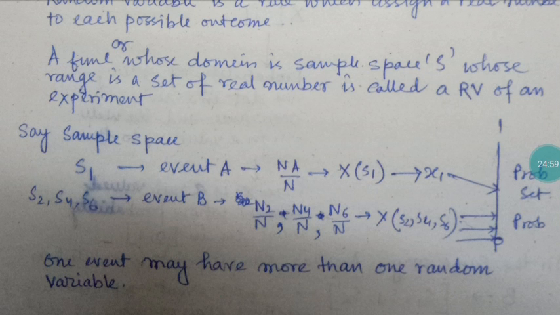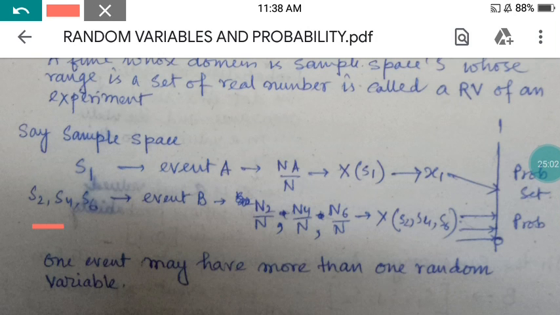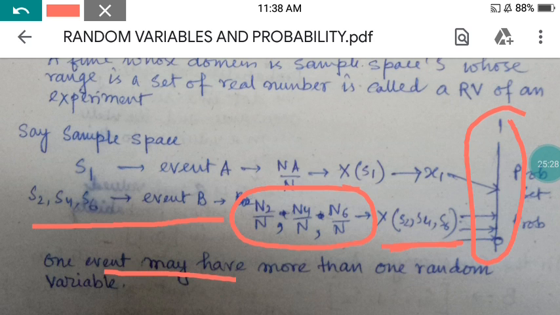As the conclusion of the lecture, S2, S4, S6, that is event B, where we are considering only even numbers. If you join them together, they give one particular number, which is half. Already I have discussed 1 by 6 plus 1 by 6 plus 1 by 6. That also ranges in this particular region. In this way, one sample space may have more than one random variable, or only one random variable. That is all for today's lecture. We are concluding. Wait for my next lecture in the next part. Thank you very much.